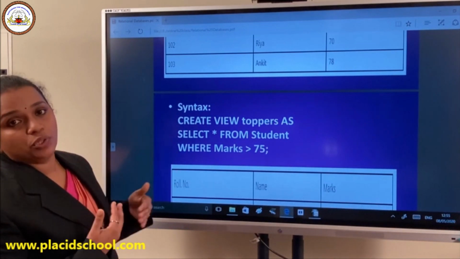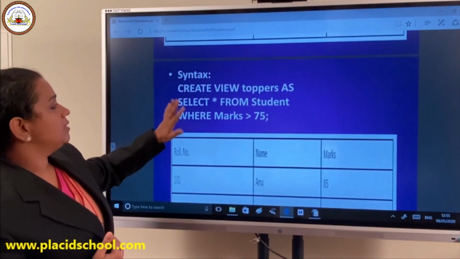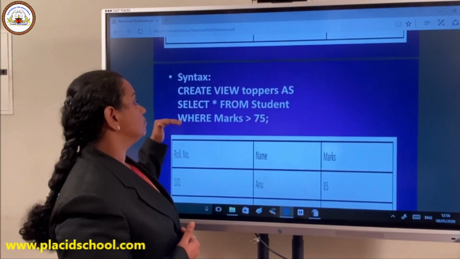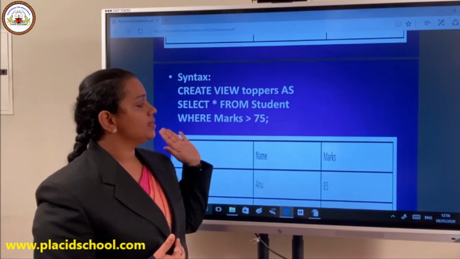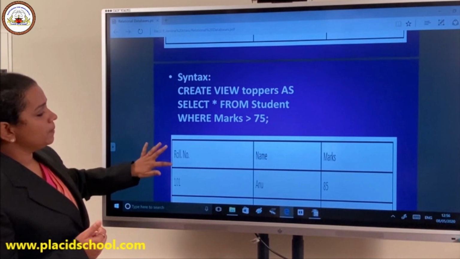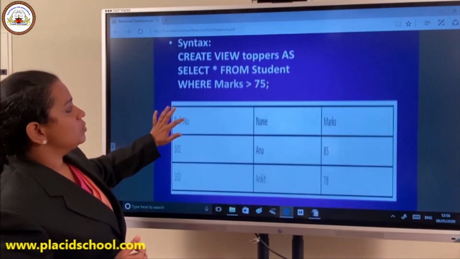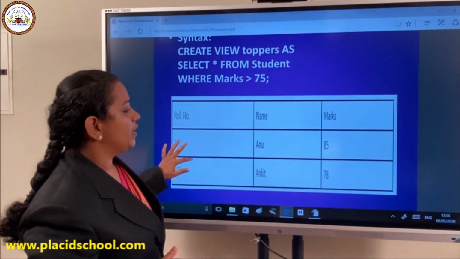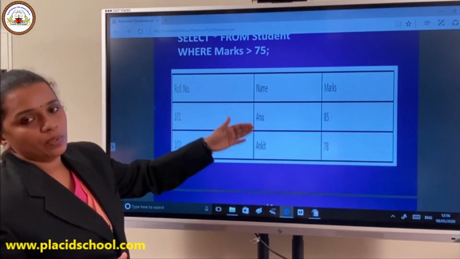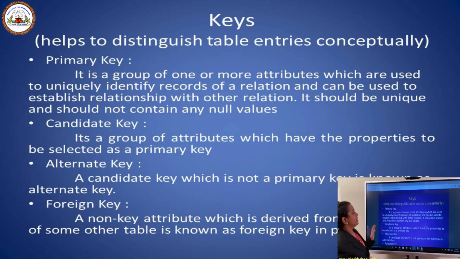all the operations which you do on a normal table on a view. And I'm giving a condition that if the mark is greater than 75, I need to get that set of details. So from the above table, it shows those entries which have mark greater than 75 and they are listed in a view. This is actually virtual.